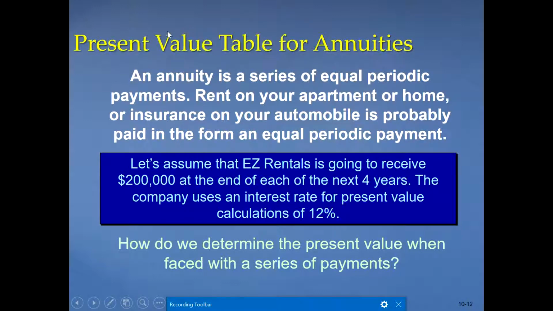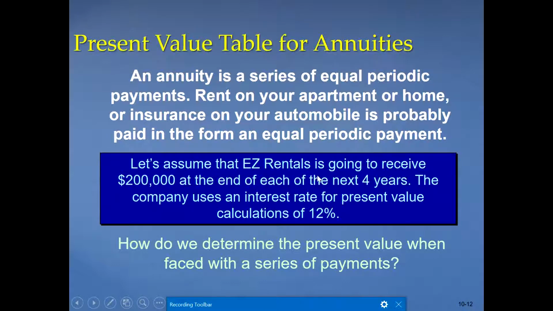Now, sometimes we may have an annuity. What is an annuity? You already know in finance that it's equal periodic payments, like the rent of your apartment or home, or insurance on your automobile. Every month we pay some fixed amount. This is an example of an annuity. Now let's look at this example.